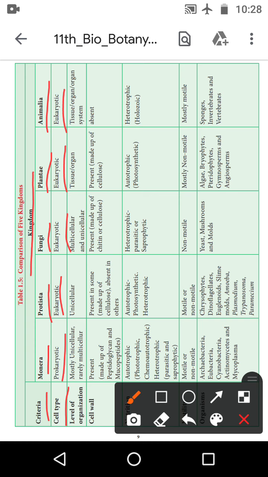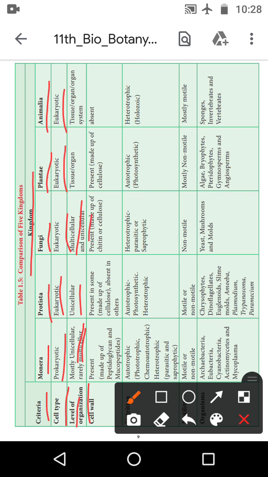Okay. Then the second one is the level of organization. The level of organization of Monera is mostly unicellular and rarely multicellular. Unicellular means a single cell, and rarely multicellular means many cells are present. But Protista is only unicellular. But fungi are both multicellular and unicellular.